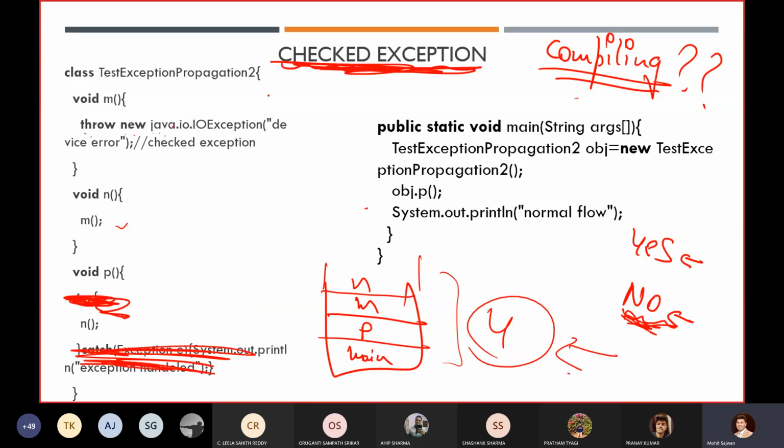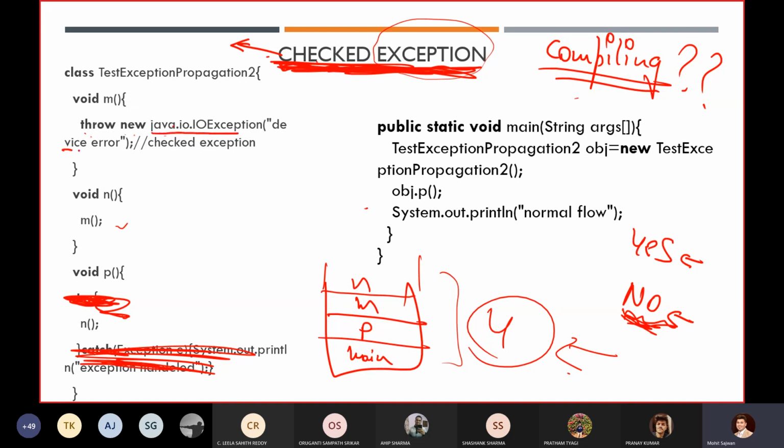Whenever we are getting a checked exception, you are getting an exception, but your compiler is telling you during compilation time that you are getting an exception. So whenever you are getting a checked exception, it is mandatory for you to handle that exception. If you are not handling that exception, you will always get a compilation error.